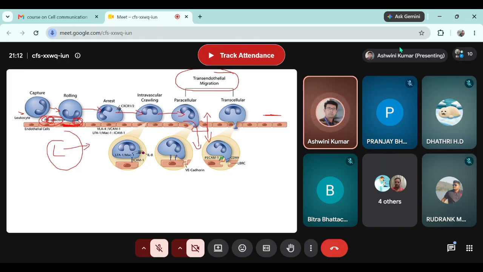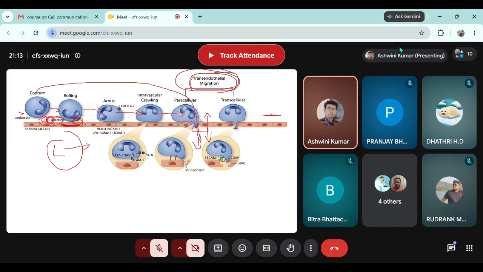And this movement of neutrophil from a rolling state to entering into the tissue is called diapedesis or transendothelial migration. This is possible because neutrophil gets the signal through cytokines.